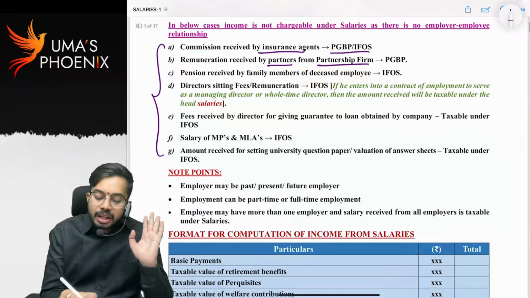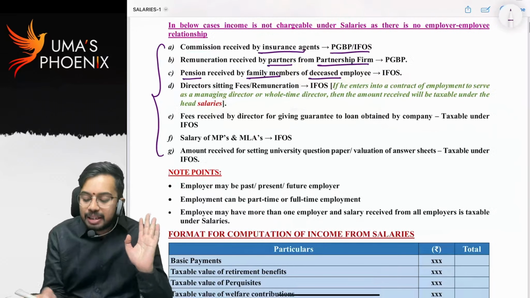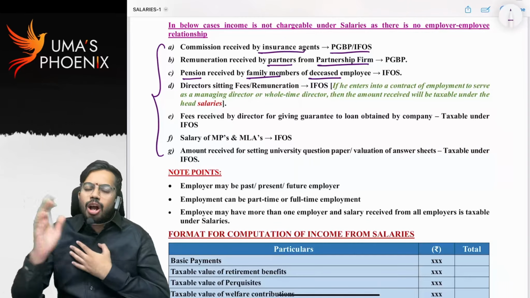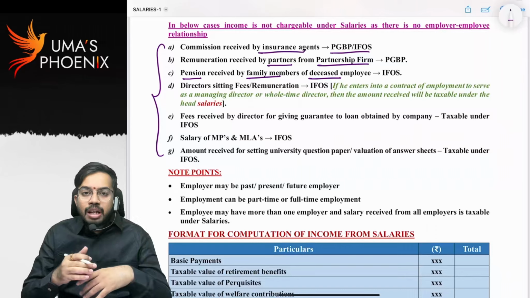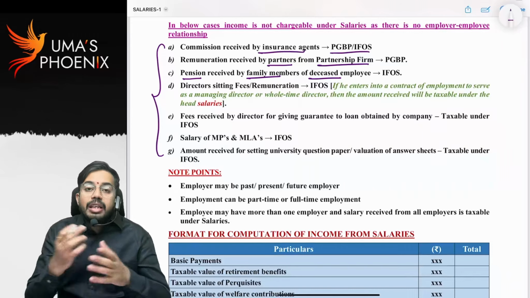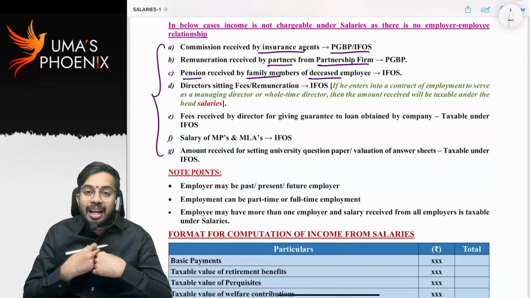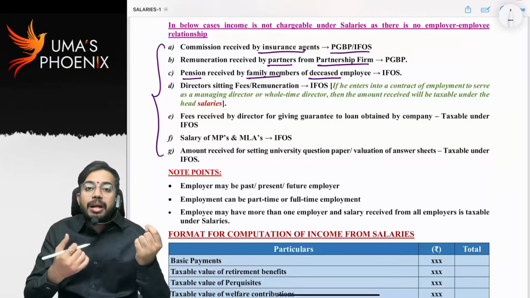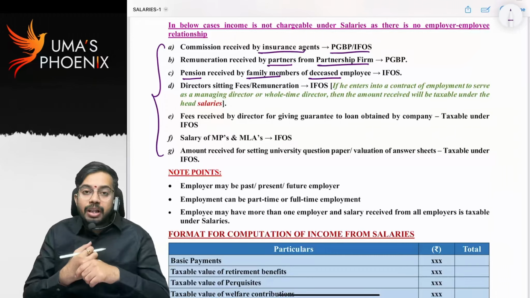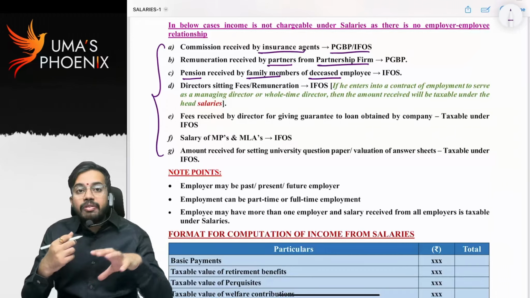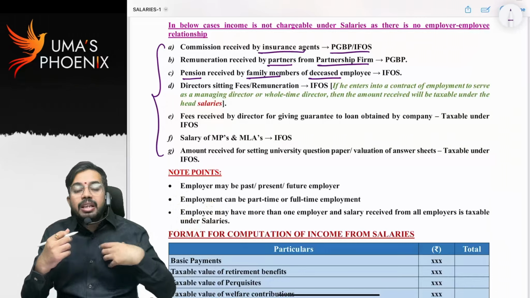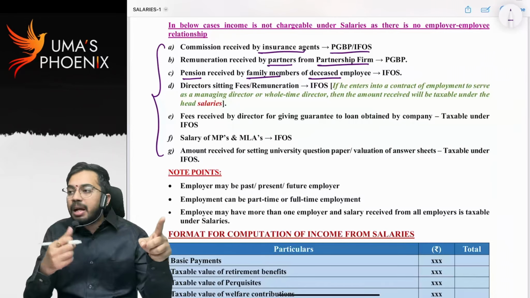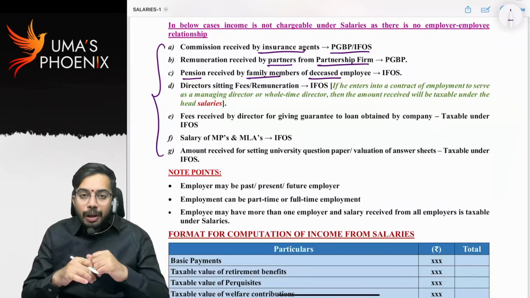Next, pension received by family members of deceased employee. Listen one thing. I worked in an organization. After I came out of that organization, I am receiving pension. That pension is taxable to me under the head salaries because I am receiving benefit from a past employer. After my death, my family members are receiving pension. Now, in between that employer and me, there is an employer-employee relationship, company and me. But in between the company and my family members, there is no employer-employee relationship, right?